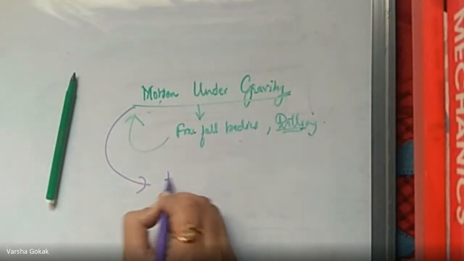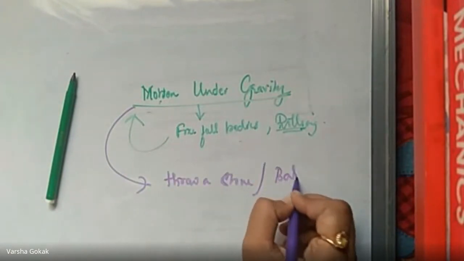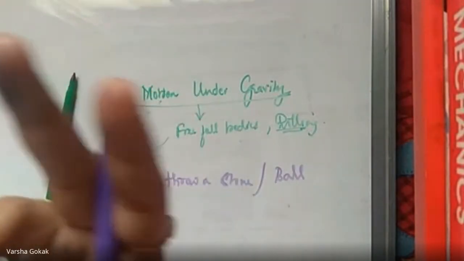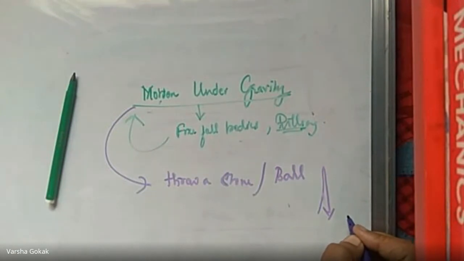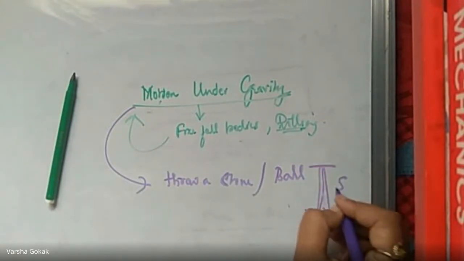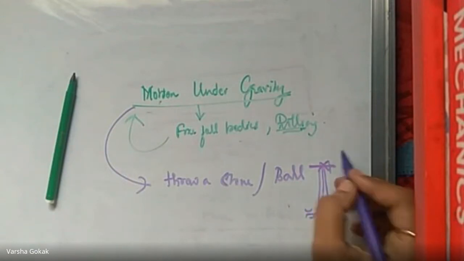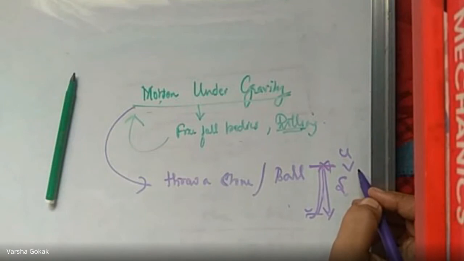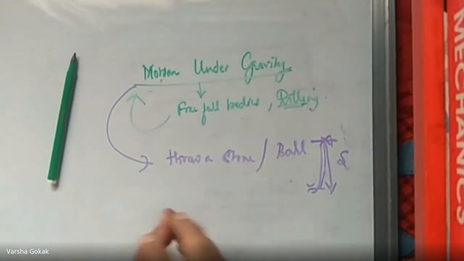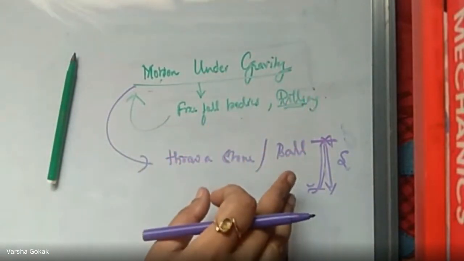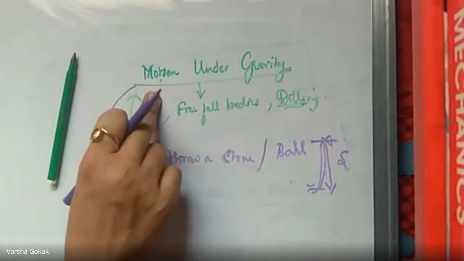You remember throwing a stone or a ball on top, and it goes to some particular height and comes back down. Right? How much distance it has traveled on top, when it stops and when it returns back. What is your U? What is your A? Etc. We have numericals like this. Remember? A stone falls from a height of so and so. Okay, calculate its speed. So all those examples will come under motion under gravity.